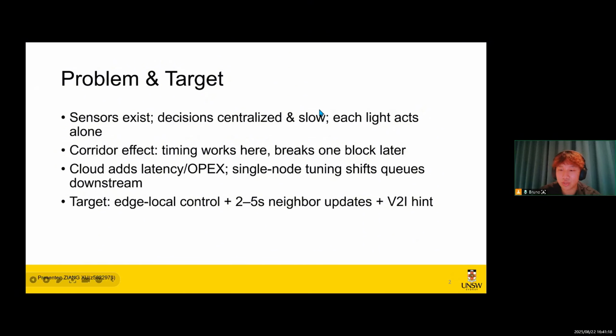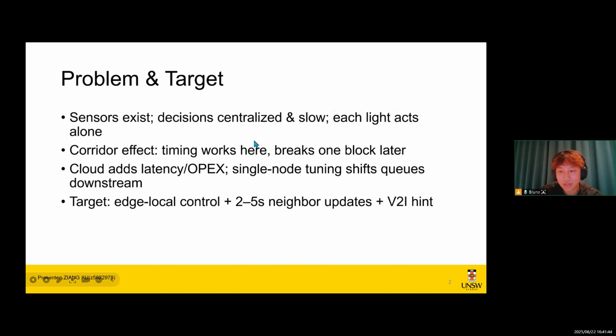Our target is to keep decisions at the roadside, exchange 2 to 5 second summaries between the neighbors, and use a light V2I hint to cut the delay, queues, and emissions. Field systems like SURTRAC show decentralized coordinated control can also deliver coordinated-level gains.